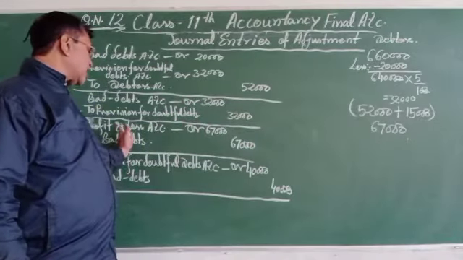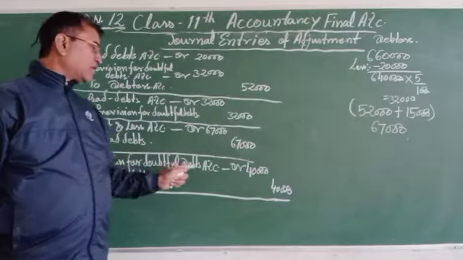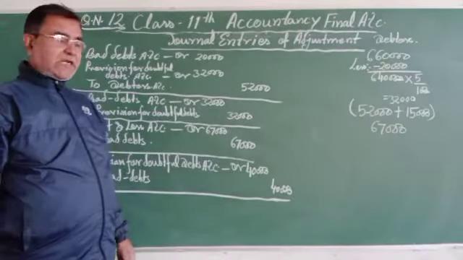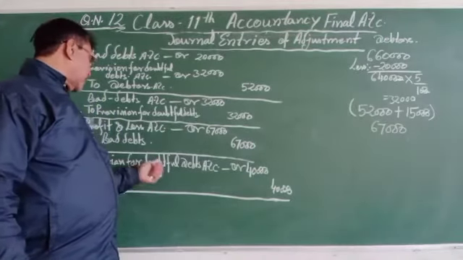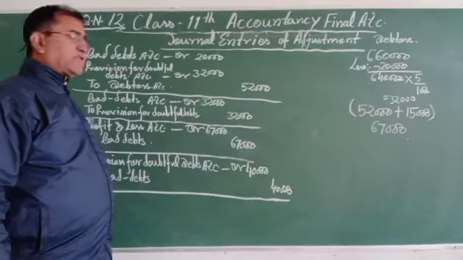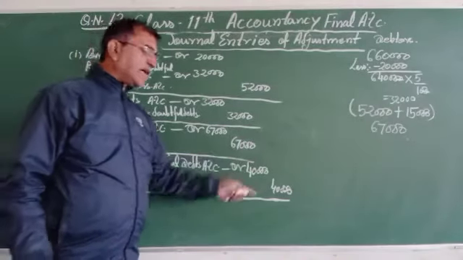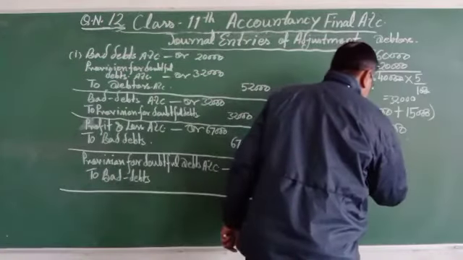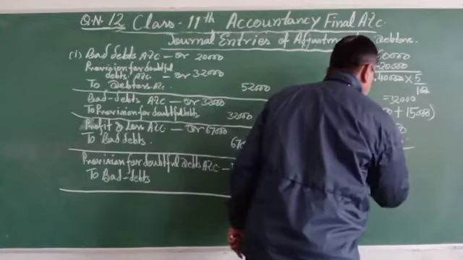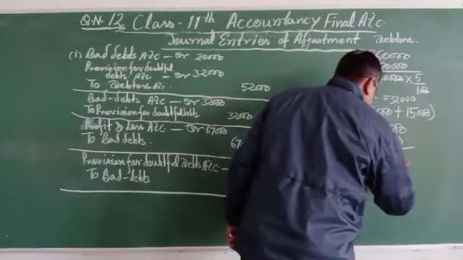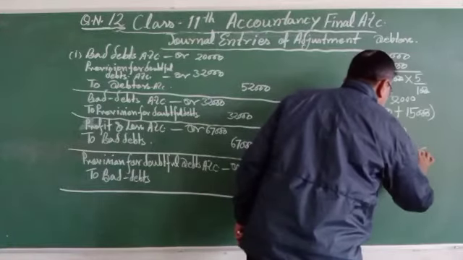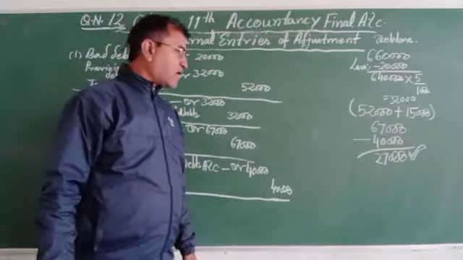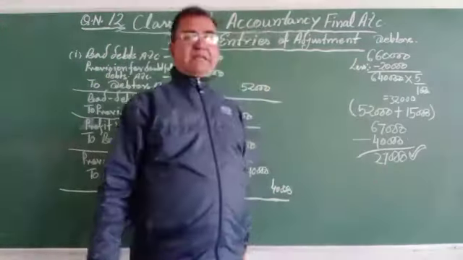Then after, profit and loss account debit to bad debts account, 67,000. 67,000, and provision for doubtful debts account, as well as 40,000 deducted from 67,000. 67,000 minus 40,000 is equal to 27,000. The actual amount will be debited to the profit and loss account, that will be the 27,000.